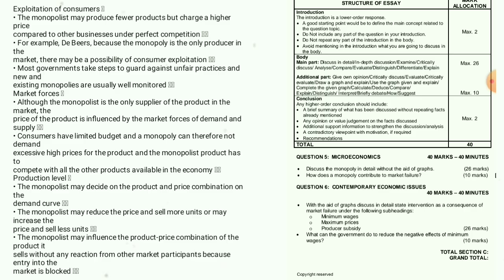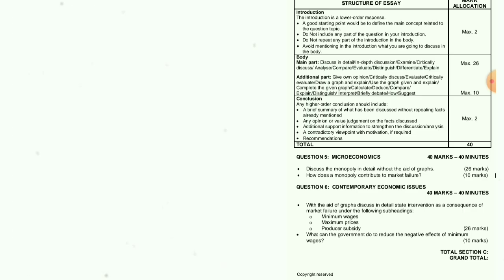Production level. The monopolist may decide on the product and price combination on the demand curve. The monopolist may reduce the price and sell more units, or may increase the price and sell fewer units. The monopolist may influence the product price combination of the product it sells without any reaction from the other market participants, because entry into the market is blocked.